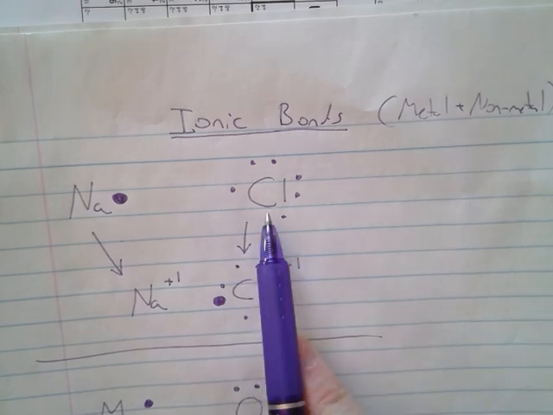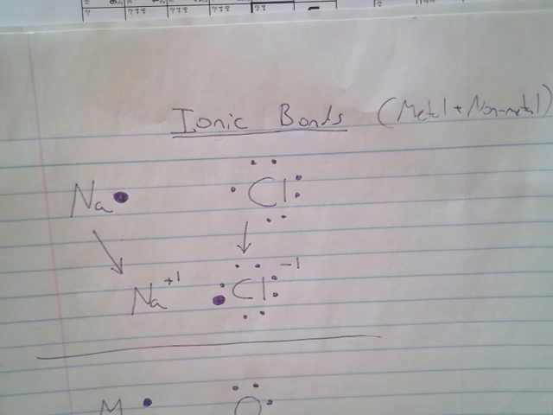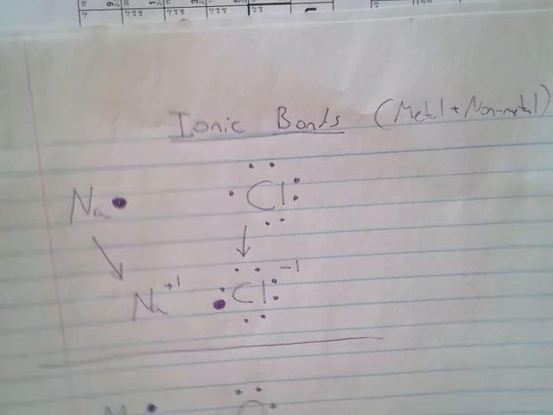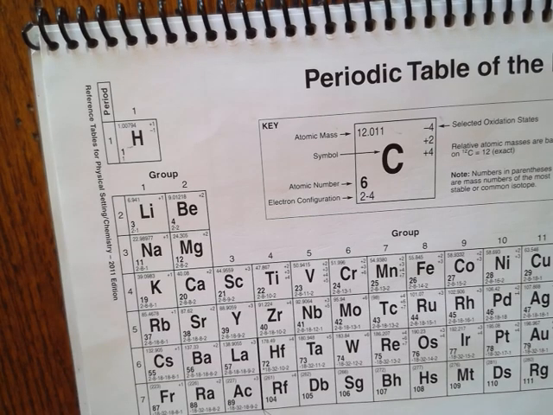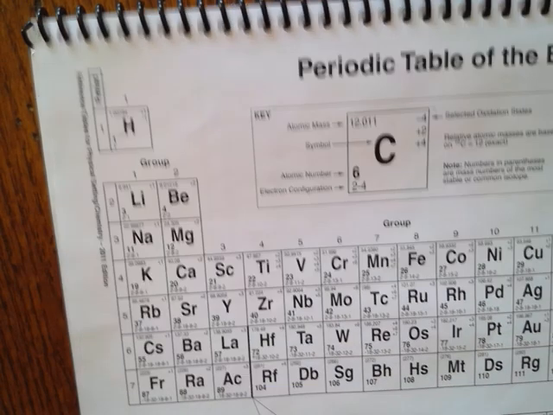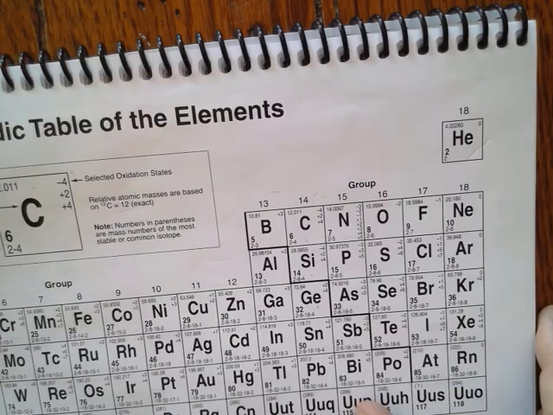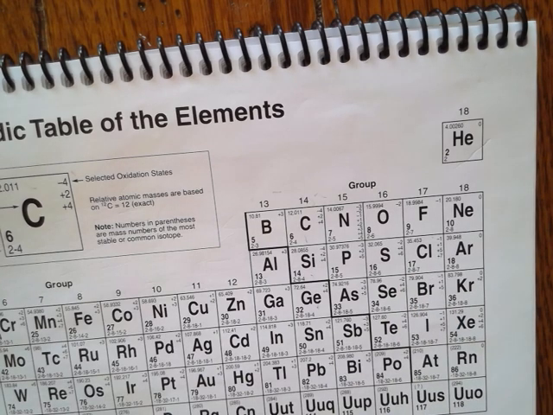And in case you're wondering, how did I know this is true? How do I know Na has 1 and Cl has 7? Let's go back to a previous lesson. Remember we said, if you look in the periodic table of elements, anything in group 1 has 1 valence electron. Anything in group 17, like chlorine, has 7 valence electrons. Or you'd have to draw out the SPDF structure, and you see for yourself how many outer electrons there are in that shell. Another way to do it is simply to count.